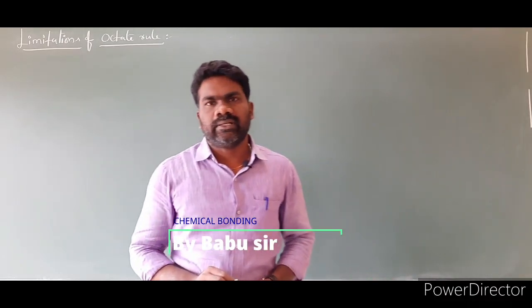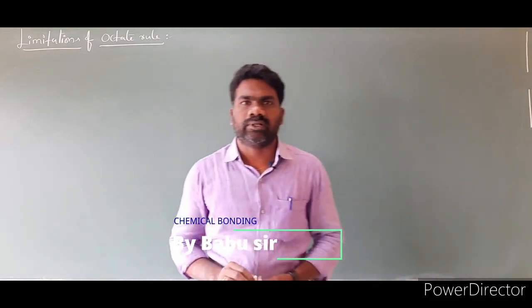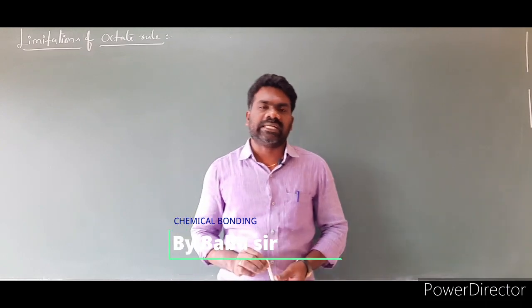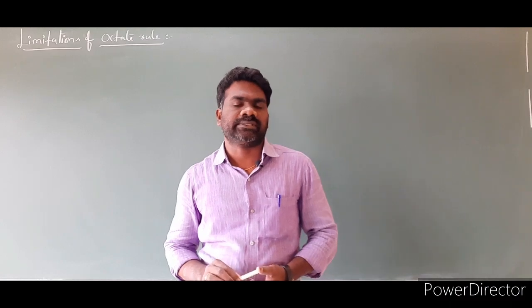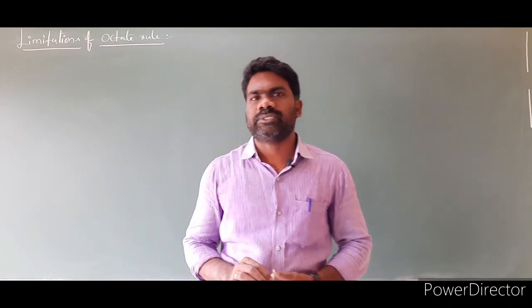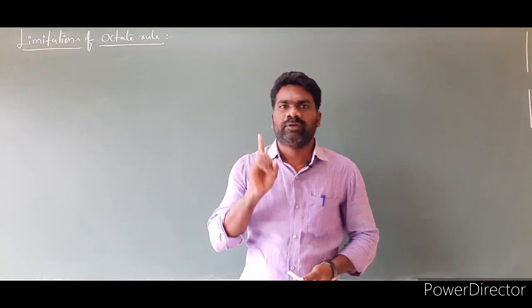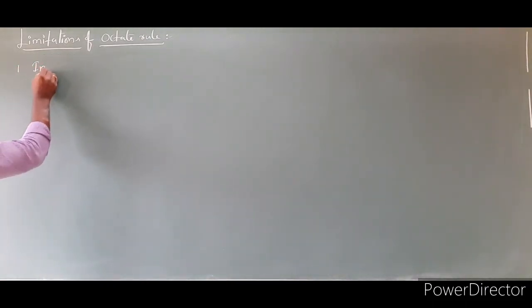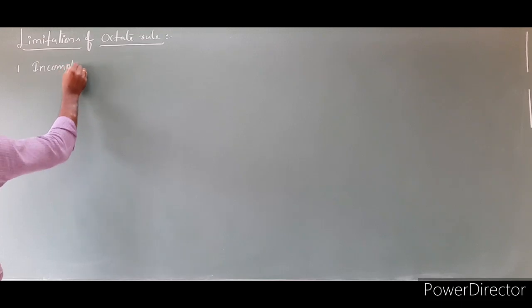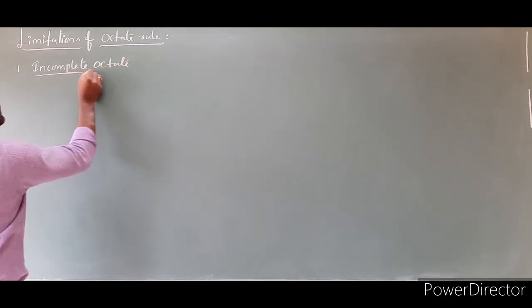Today I am going to start another important topic of chemical bonding, which is limitations of the octet rule. The octet rule gave a satisfactory explanation for the formation of a chemical bond, but it has some limitations. There are mainly three exceptions to the octet rule. We will discuss them one by one in detail. Among them, the first one is incomplete octet.